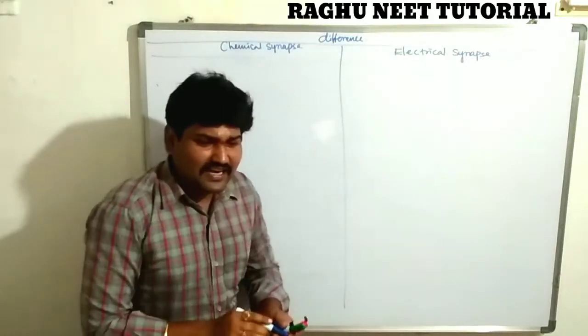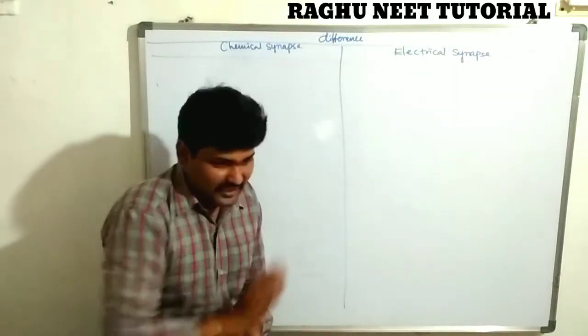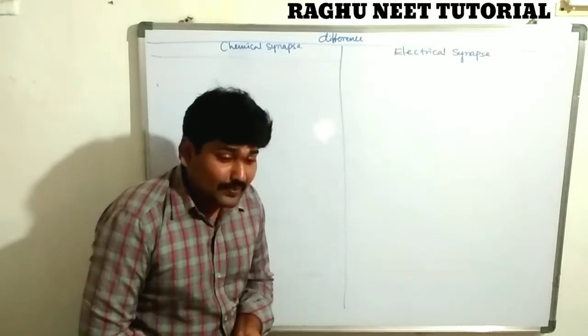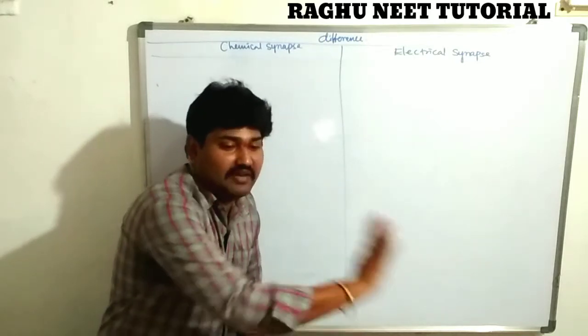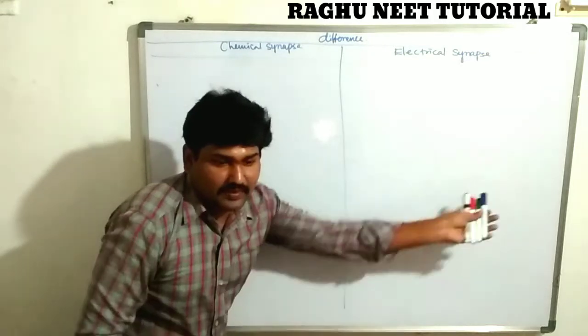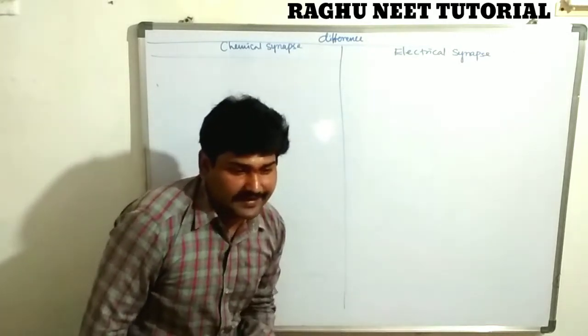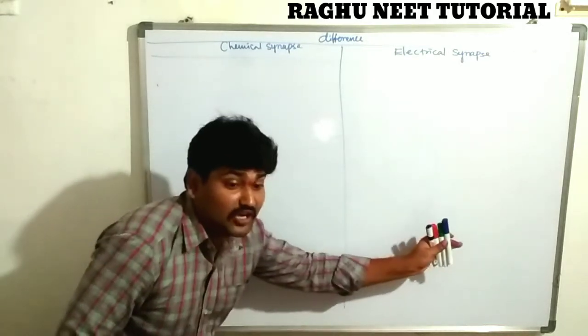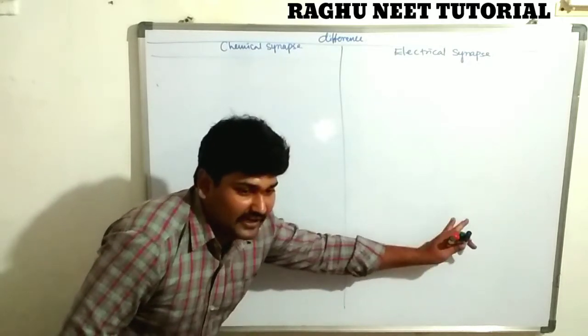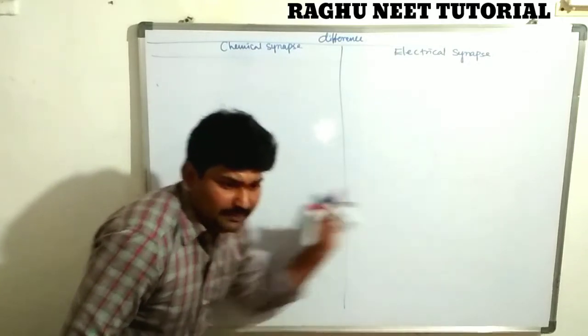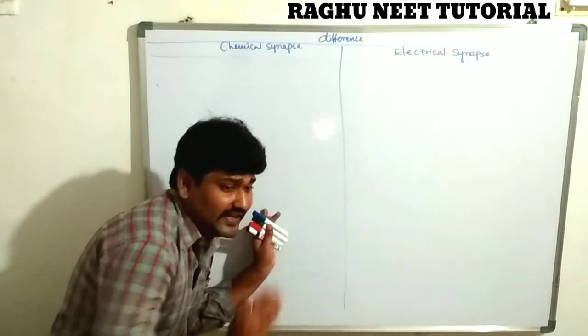We know all the characters of these two synapses. First, the impulse is transmitted through a chemical; that is called a chemical synapse. The impulse transmitted through ions is called an electrical synapse. That means different types of charges and voltages are there. But in the chemical synapse there are no charges and no voltages, only chemical is present.